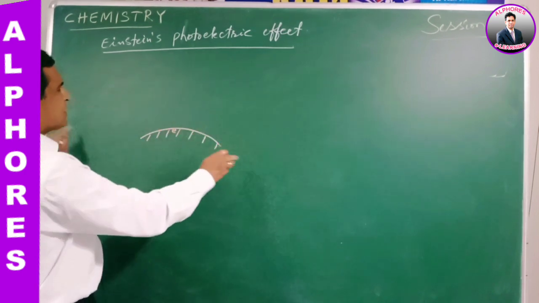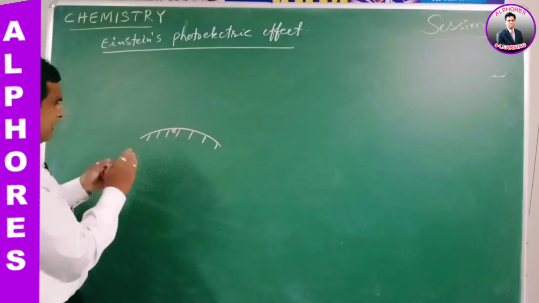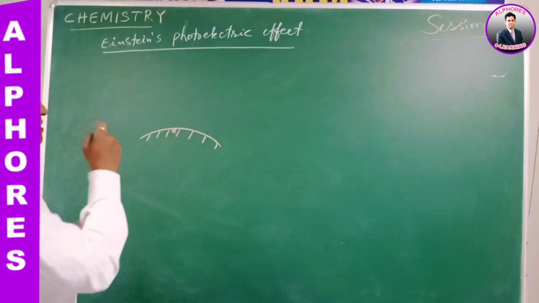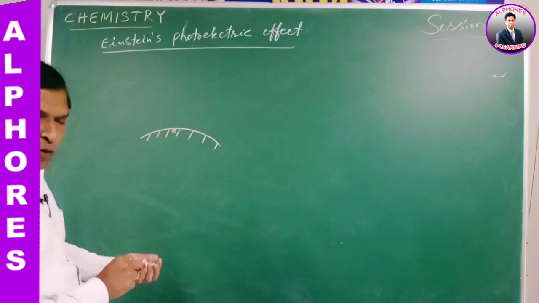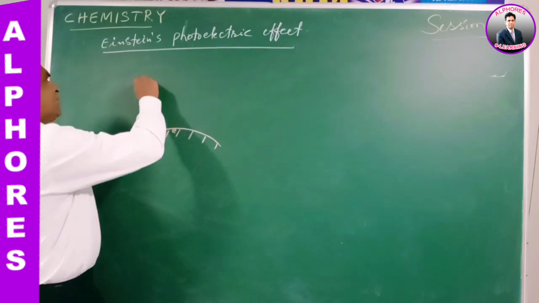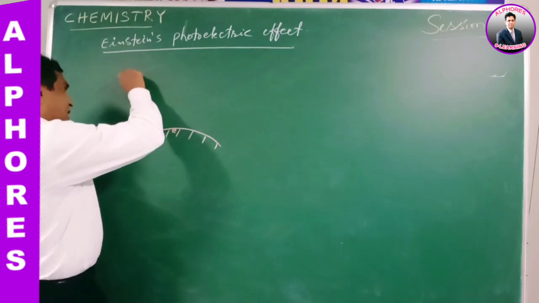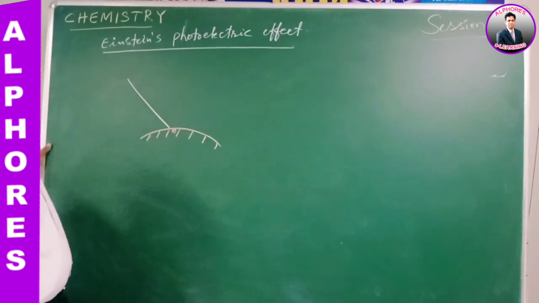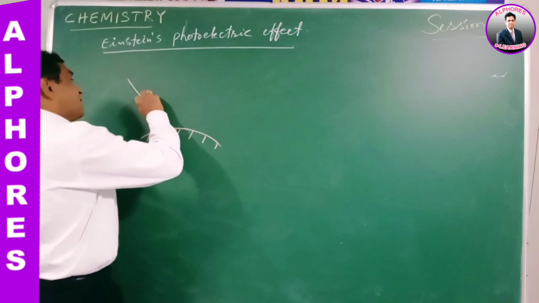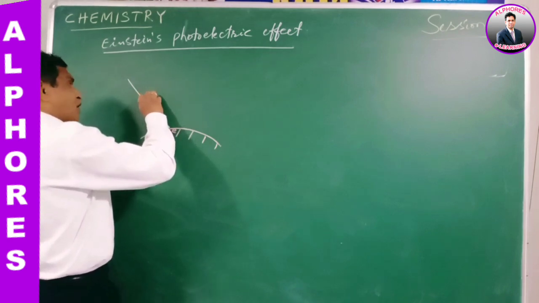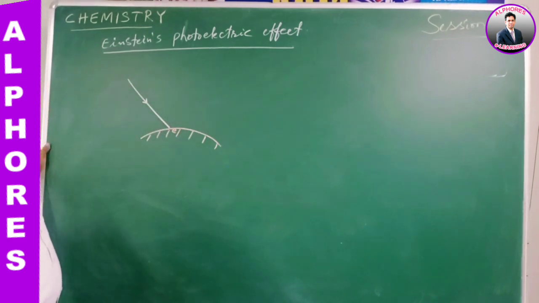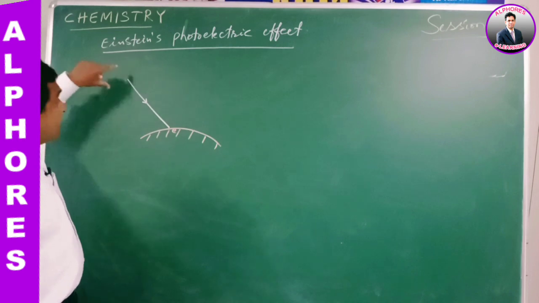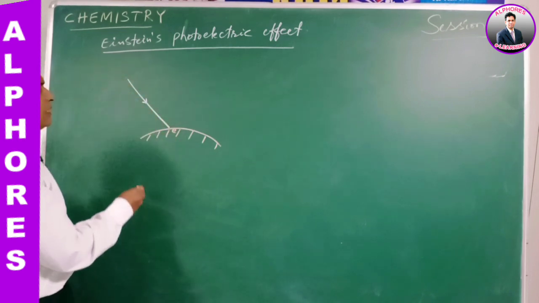So this is the surface of the metal, and a particular atom is possessing an electron. Now light of a certain frequency or certain wavelength, that is called incident light. Photon light means light having its energy in the form of photons. So certain photon light falls on the metal surface.